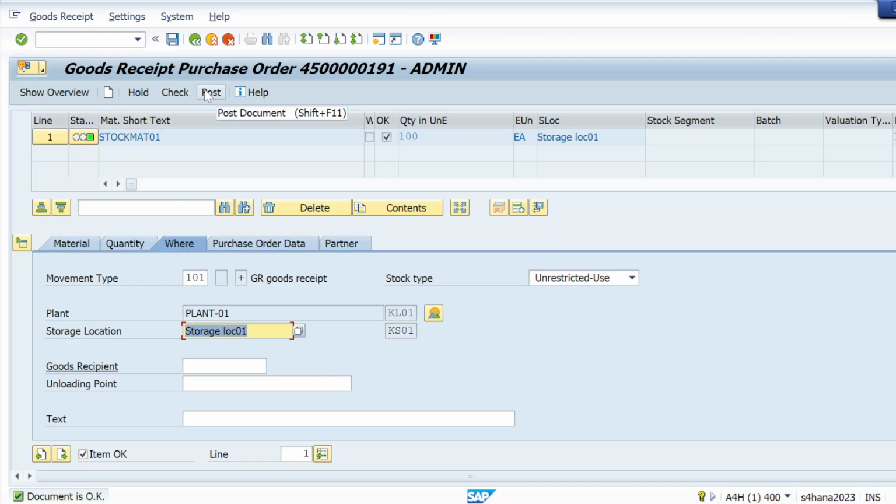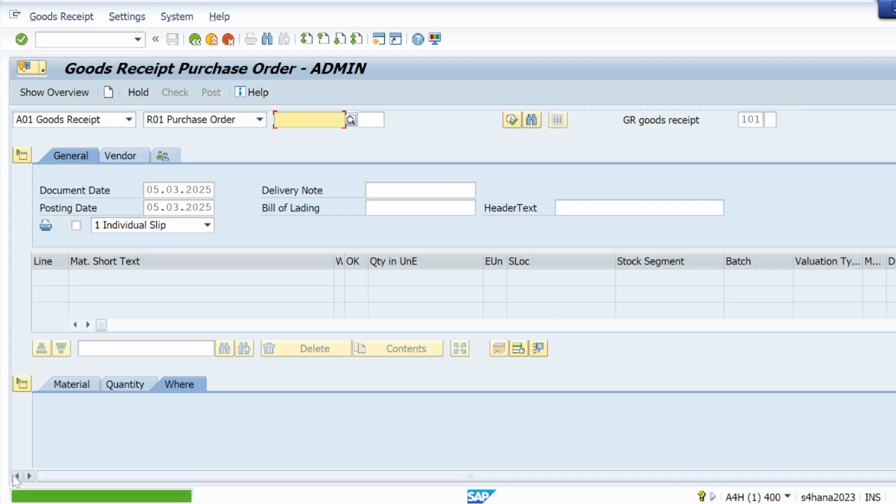If we still face the error, I have to send it to my FI colleague. It's resolved, right? Like that you can resolve almost any error. Okay, and try to make notes also if you can, that will be helpful for you.